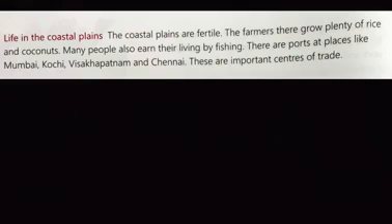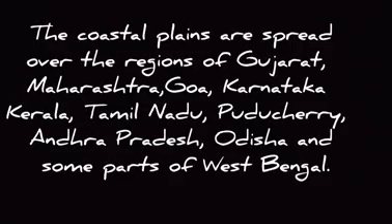These are important centers of trade. Trade means business. The coastal plains are spread over the region of Gujarat, Maharashtra, Goa, Karnataka, Kerala, Tamil Nadu, Puducherry, Andhra Pradesh, Odisha, and some parts of West Bengal.